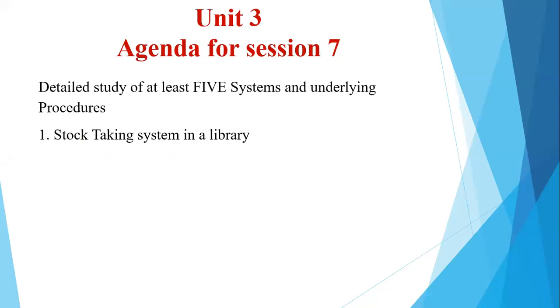Now today in Unit 3, the syllabus says that we have to have a detailed study of at least 5 systems and their underlying procedures, out of which one of the systems I have picked today is the stock taking system in a library, because every one of us is aware of how the books are issued to the students, the manner in which they are maintained, the way in which you return the books, and the entire system of the library as such has been experienced by each one of us.